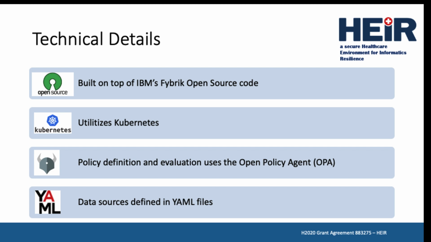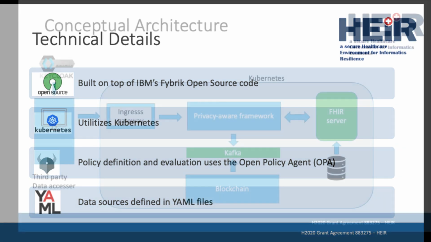HARE's privacy-aware framework builds on and expands IBM's open-source Fabric framework. Fabric utilizes, for basic building blocks, Kubernetes and Istio for container orchestration, and adds in other open-source technologies, such as the Open Policy Agent, or OPA, for policy definition and evaluation, and Vault, for the management of secrets. Privacy-aware framework users configure human-readable YAML files to help customize their desired security solution.